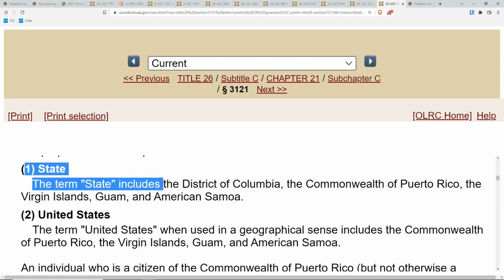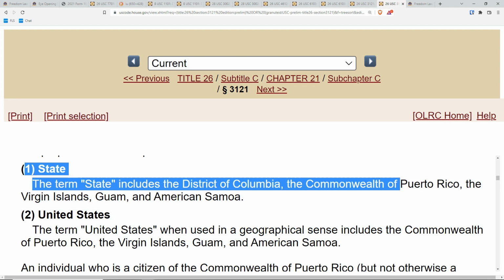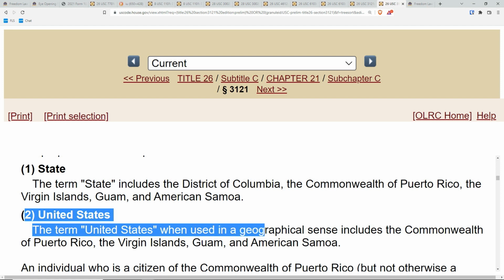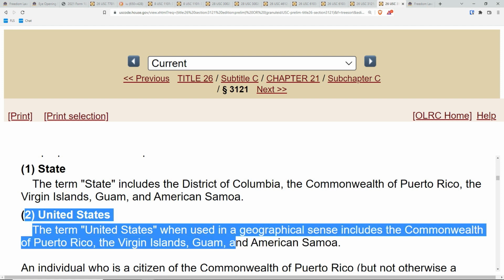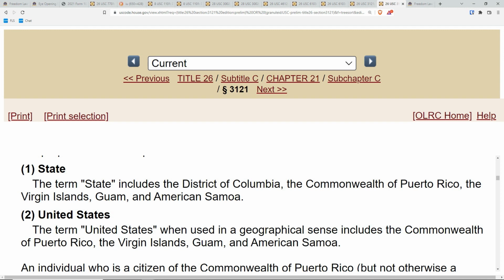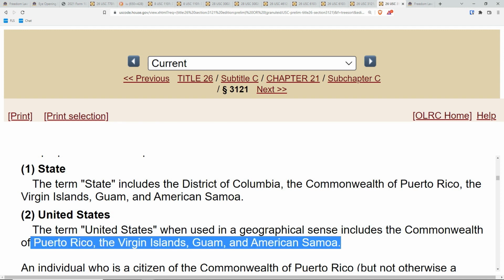The term state includes the District of Columbia, the Commonwealth of Puerto Rico, the Virgin Islands, Guam, and American Samoa, whereas the United States, when used in a geographical sense, includes the Commonwealth of Puerto Rico, Virgin Islands, Guam, and American Samoa. Yes, Social Security taxes do not apply to the 50 states either, but they apply to several island territories, as listed here, right? Not even Washington, D.C. Okay.